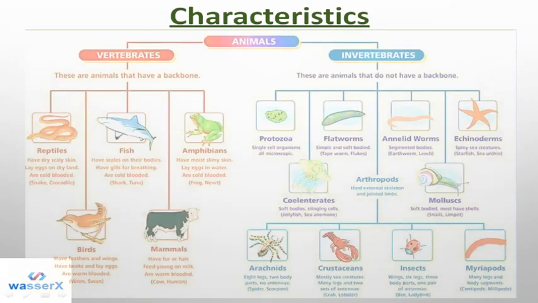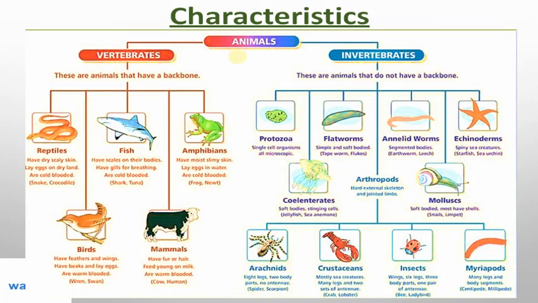Then we see some characteristics of living organisms. So we can say that when we talk about animals, there are basically two different types, vertebrates and invertebrates. So these are the characteristics of vertebrates and the organisms which are involved in it, and invertebrates and those organisms' characteristics. So as a whole, vertebrates include reptiles, fish, amphibians, birds and mammals. So they have different characteristics, so it is mentioned here.